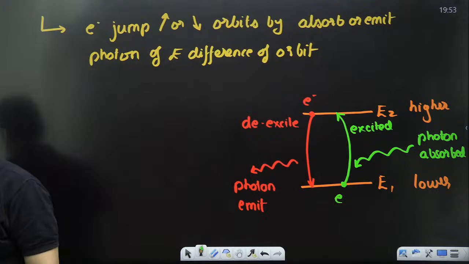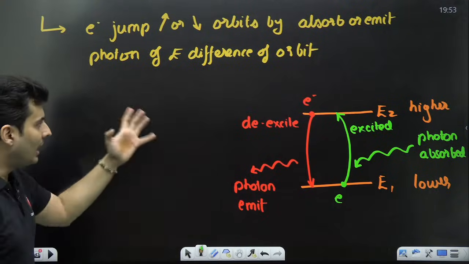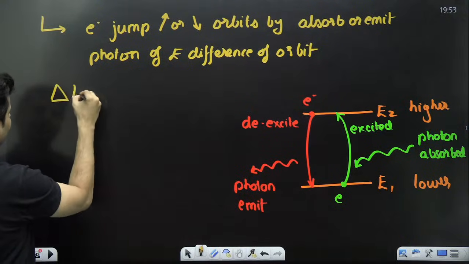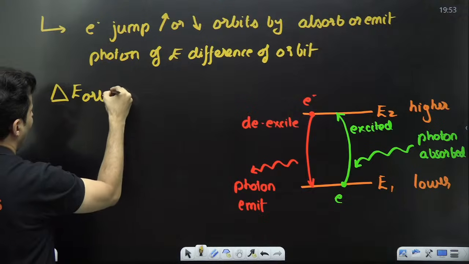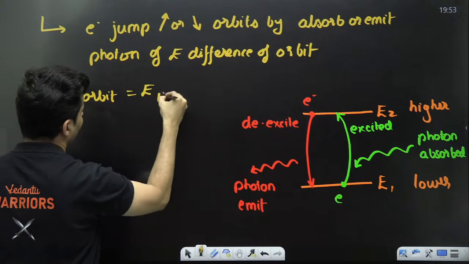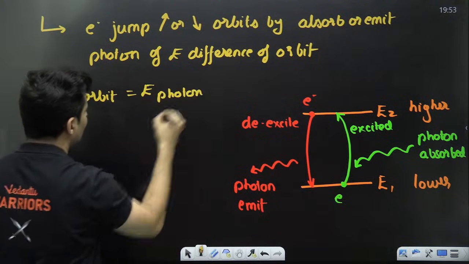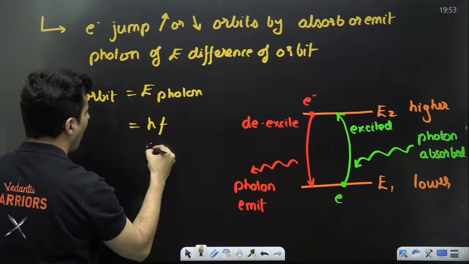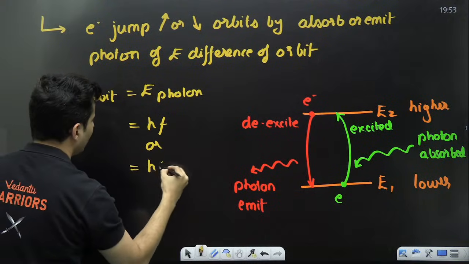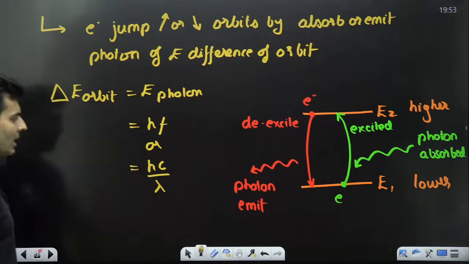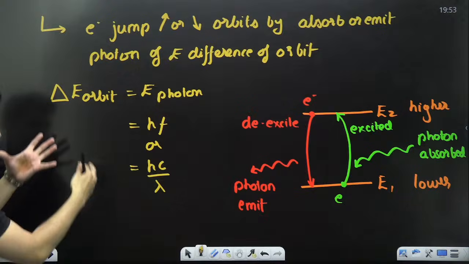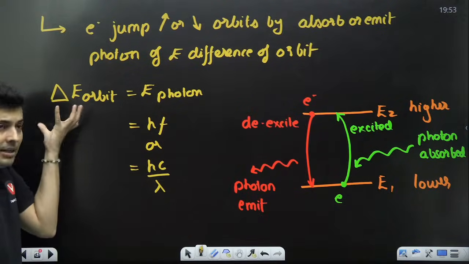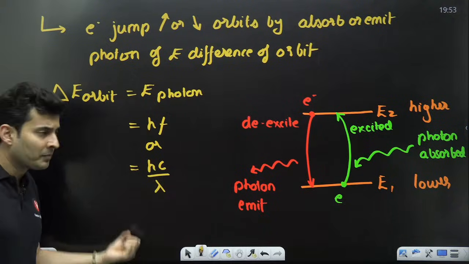Please remember this in mind. Okay, and I can then say that the energy difference between the orbits is the energy of the photon, and that energy of the photon I can write as hf, or I can also write it as hc by lambda. In fact, later on you will see that this energy difference can be actually calculated.